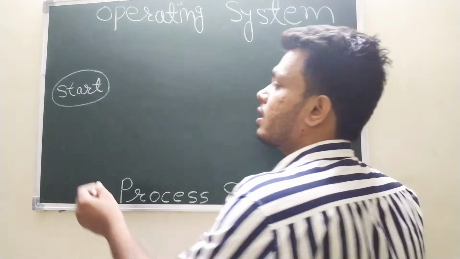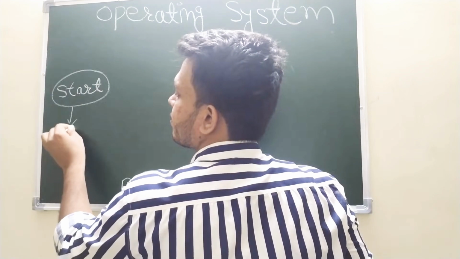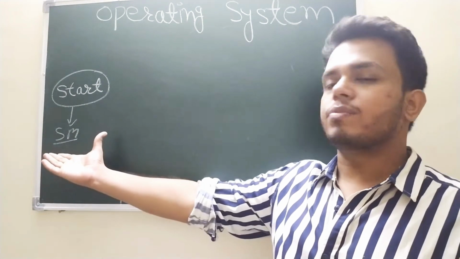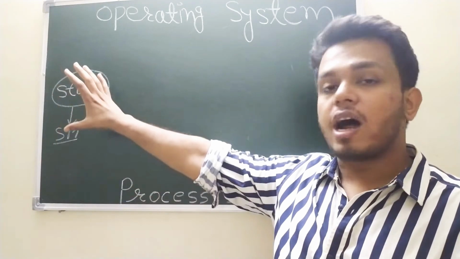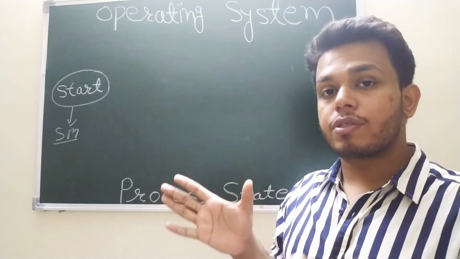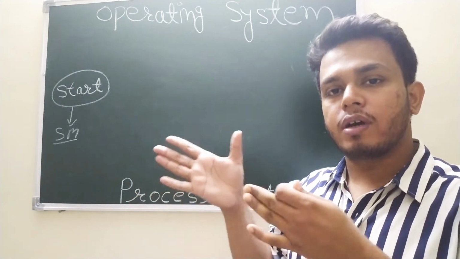So this state is from the secondary memory, not from the main memory. Start: the process is about to be created, but is not yet created.